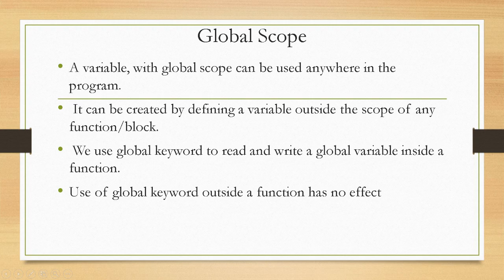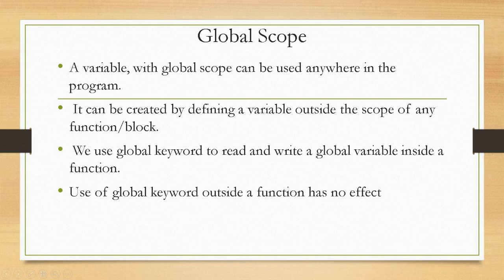That means we can use it throughout the entire program. So we use the next third point. We use a global keyword to read and write a global variable inside a function. Suppose I want to change that value, that is, I want to read or write the global variable inside the function, then I have to make use of the global keyword. Then I have to write that variable as global. Use of the global keyword outside a function has no effect. If you are using that keyword outside a function, it doesn't have any effect.